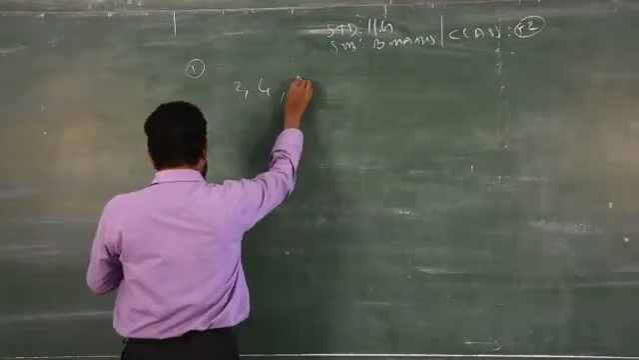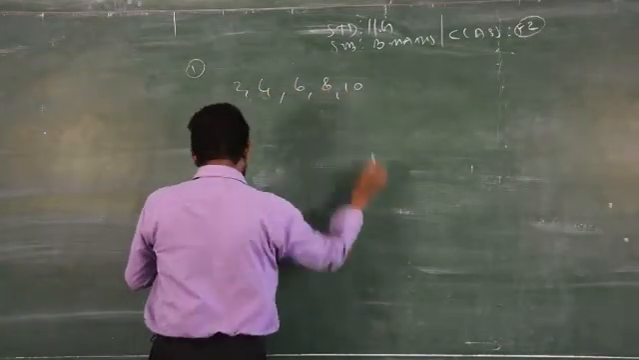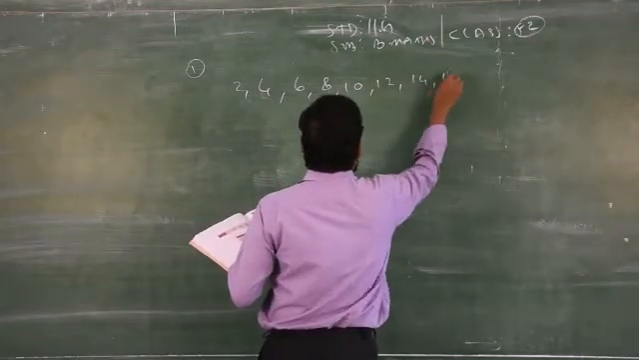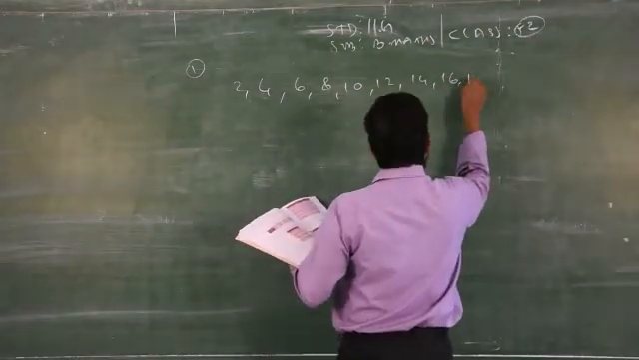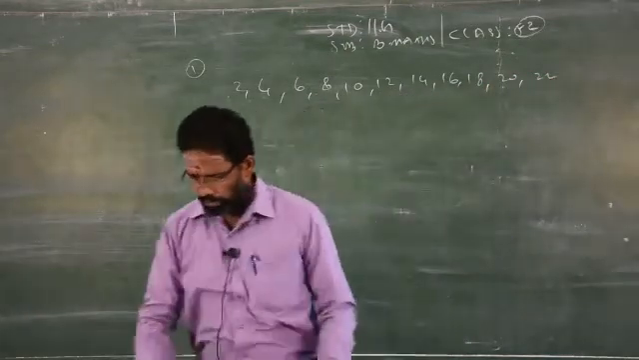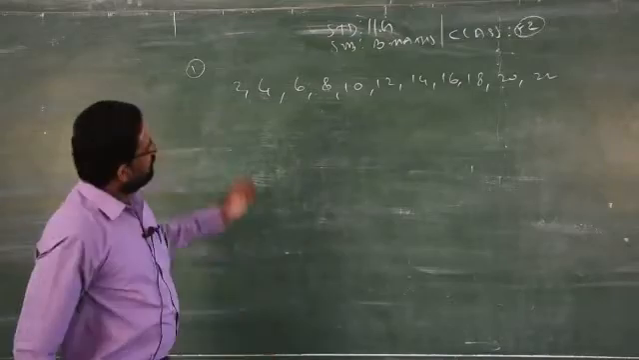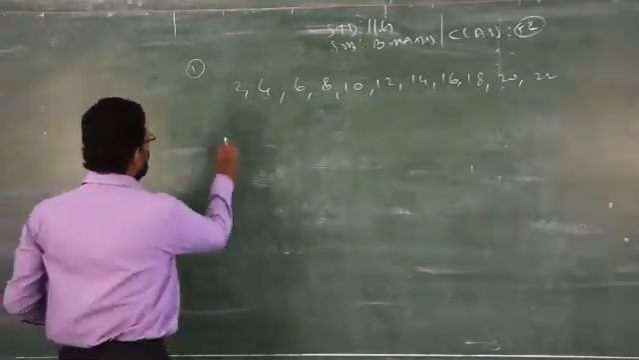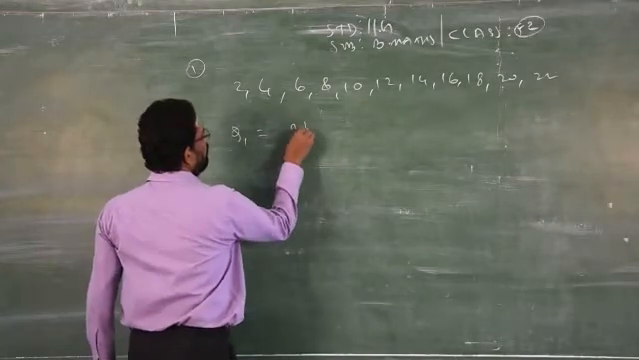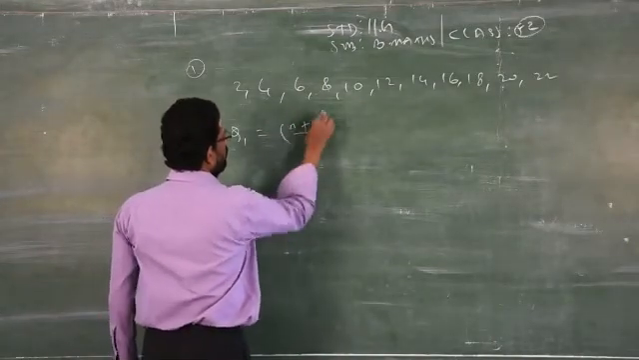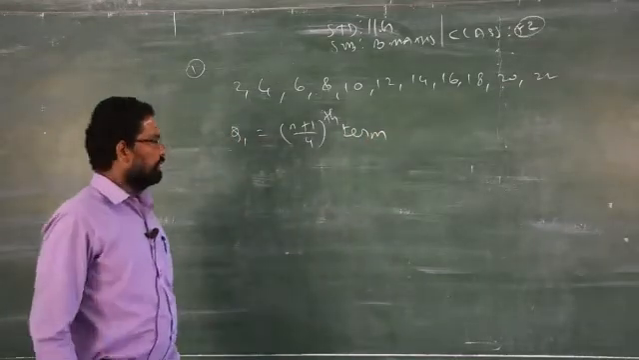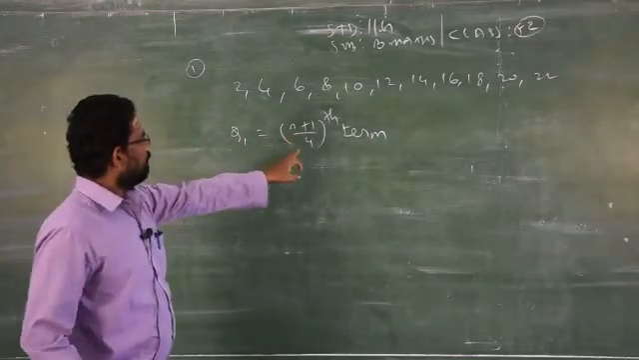So it is given already in order, and all are even numbers: 12, 14, 16, 18, 20 and 22. So now you have to find the first quartile. This is ungrouped data. For ungrouped data, you know the formula to find Q1, that is (n plus 1) by 4th term. (n plus 1) by 4th term.